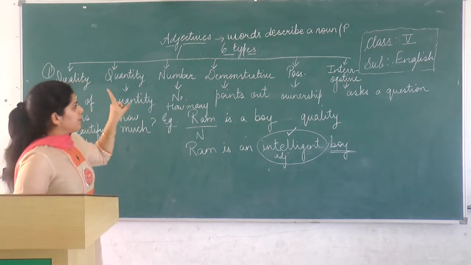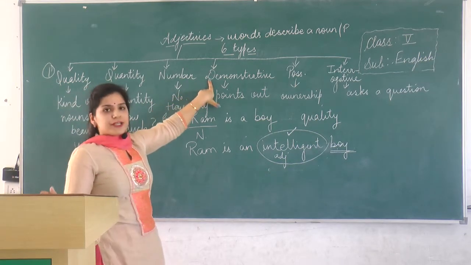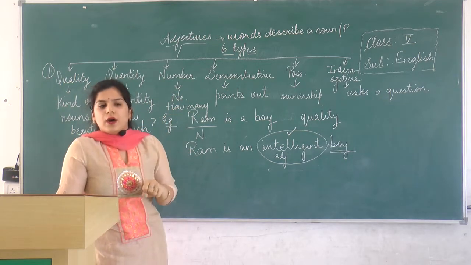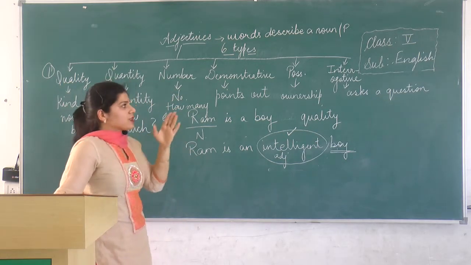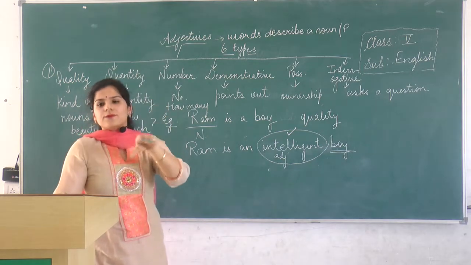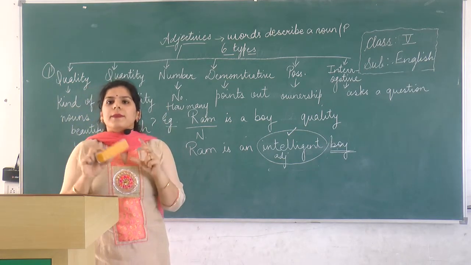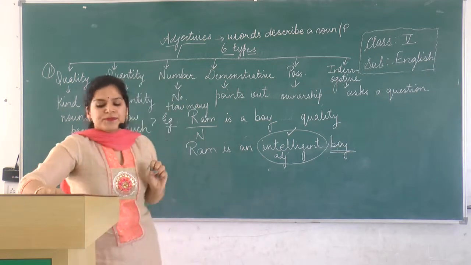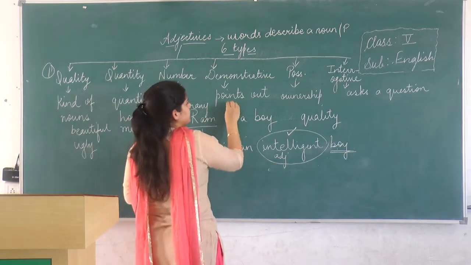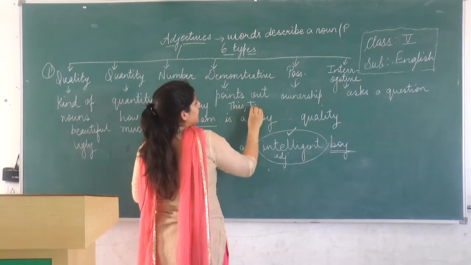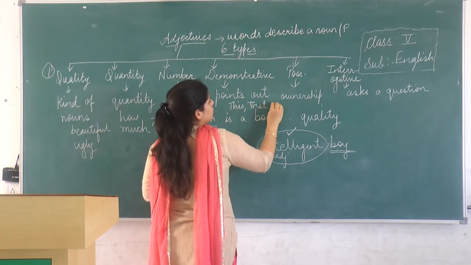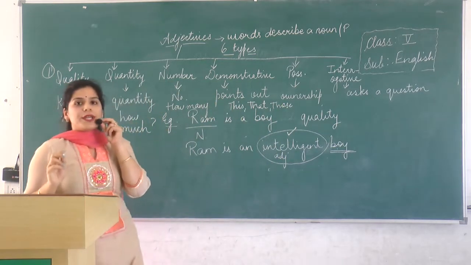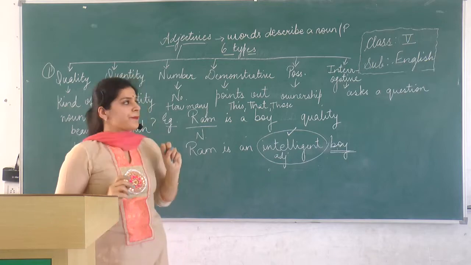Moving on to the fourth adjective, that is demonstrative adjective, which means that it points towards the noun. It points towards the noun means उसकी तरफ इशारा करेगा that this book is mine or this is my duster. This duster is mine. So it is pointing. The words like this, that, those are the demonstrative adjectives which are pointing towards the nouns.